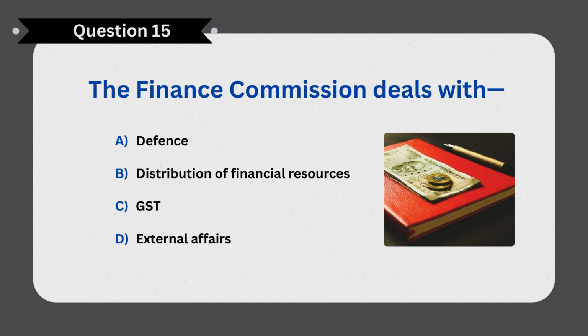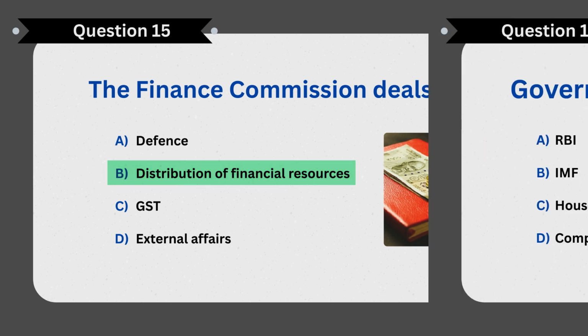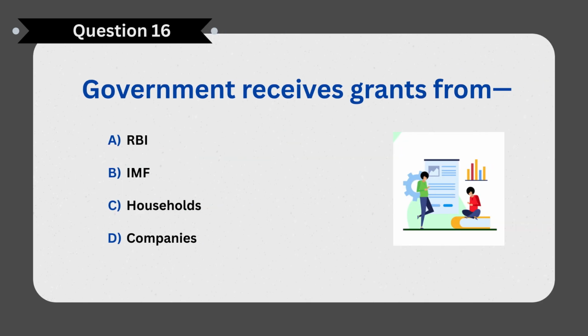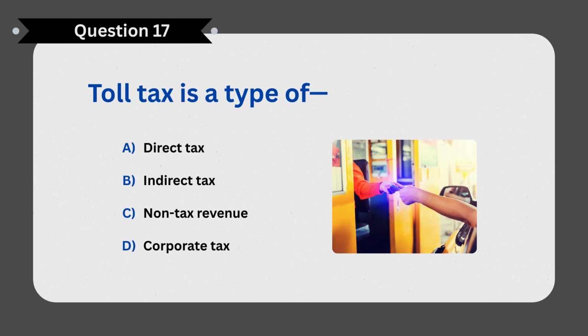Next question. The Finance Commission deals with? Correct answer B. Distribution of financial resources. Next question. Government receives grants from? Correct answer B. IMF.